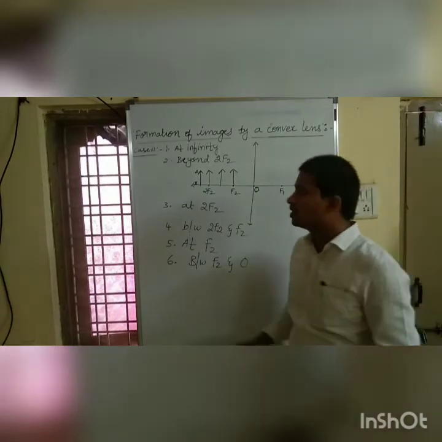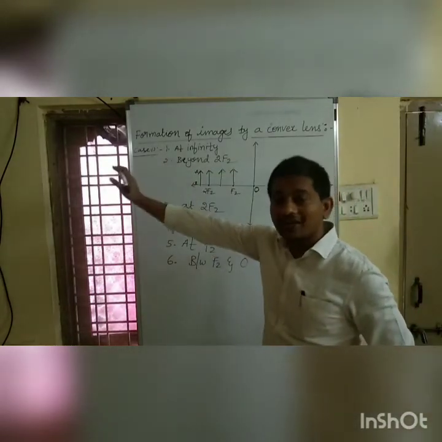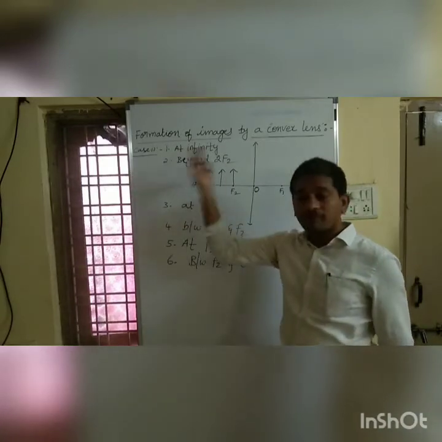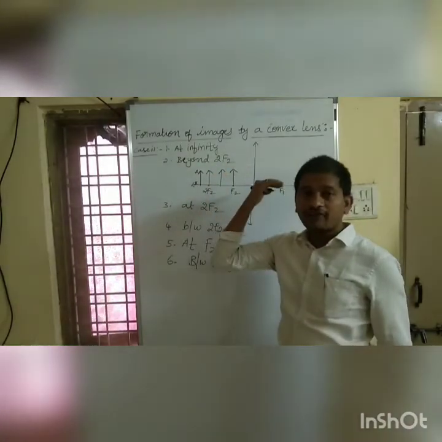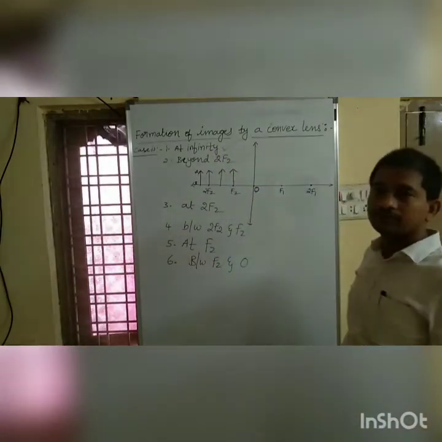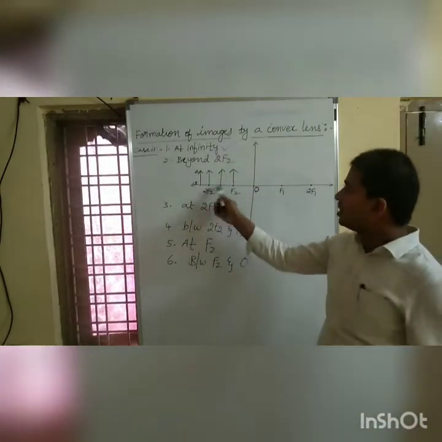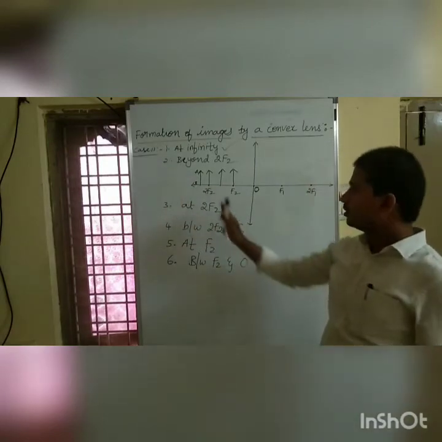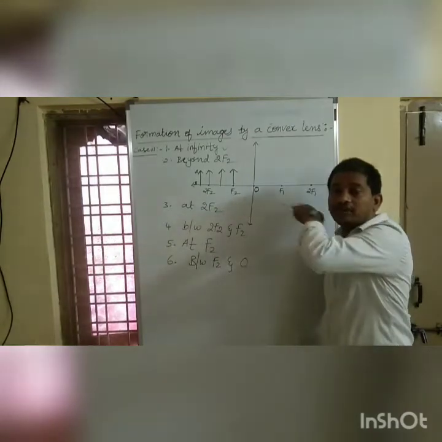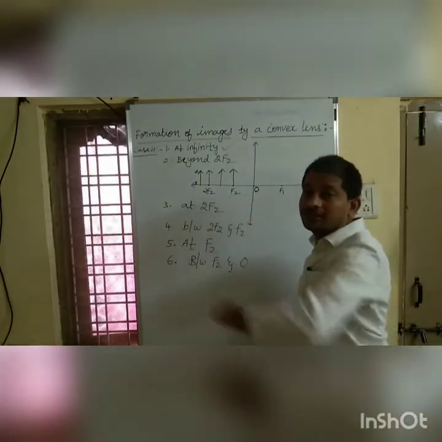The first one is we can place an object at infinity, I mean from somewhere a ray of light falls on the lens. Second one is beyond 2f2. No need of remembering this, but you need to understand where we have to place the object.